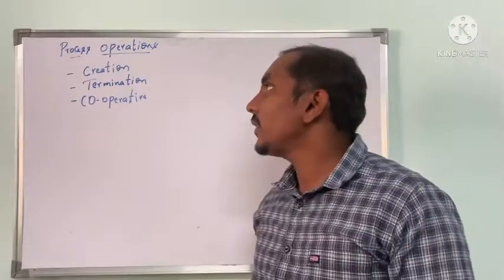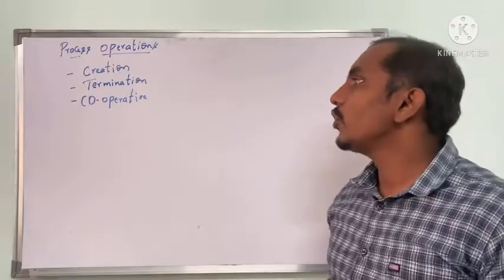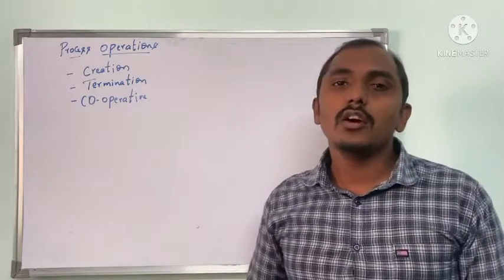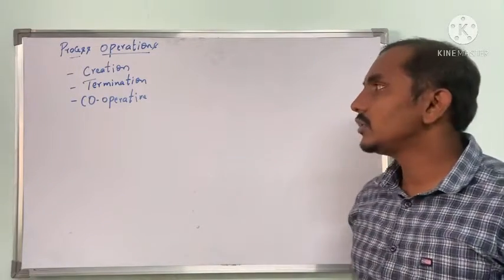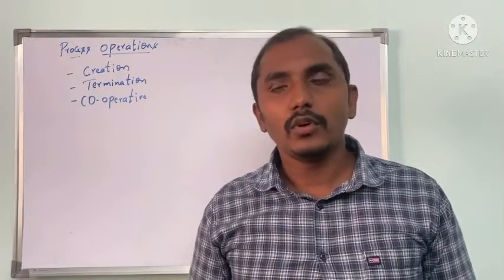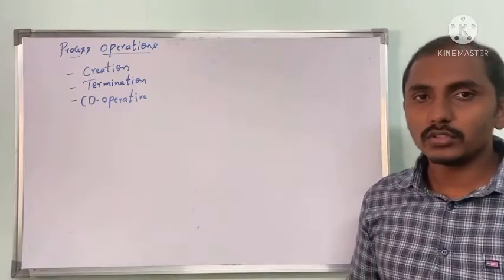Coming to the next topic, operations on process, or process operations. We are going to discuss three different types of operations: creation, termination, as well as cooperative process. So what is creation? Creation is when the process is created, when the operating system creates a process.